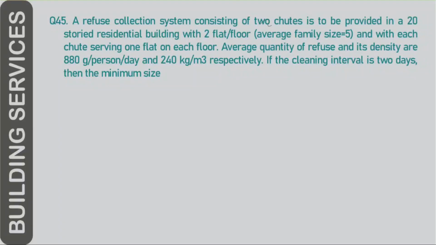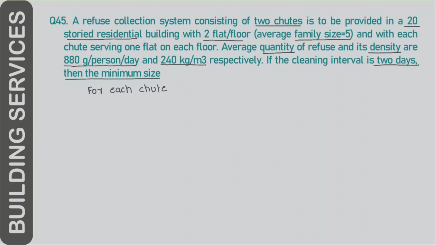A refuse collection system consisting of 2 chutes is to be provided in a 20-story residential building with 2 flats per floor with average family size of 5 and with each chute serving 1 flat on each floor. Average quantity of refuse and density of refuse is given. If the cleaning is done in 2 days, what is the maximum size of refuse required in liters? So for each chute, 20 families with 5 members. So 20 into 5 is equal to 100 people will use one chute.